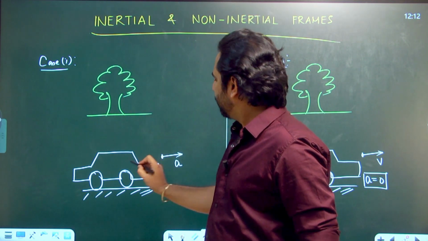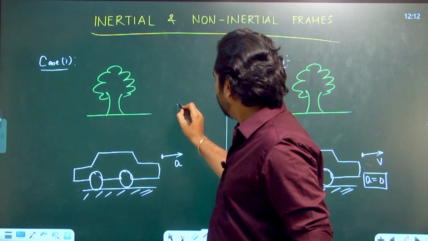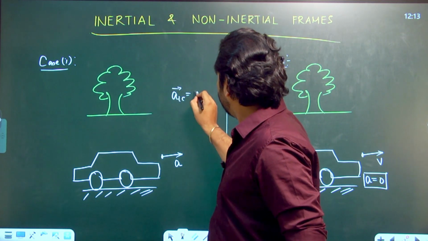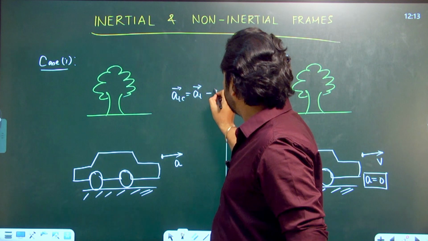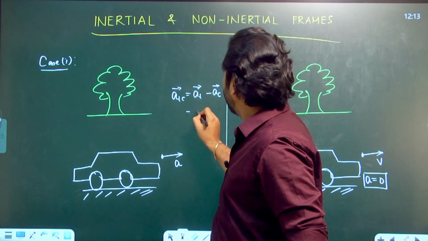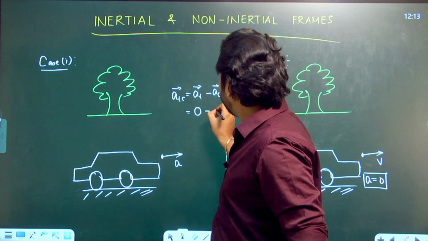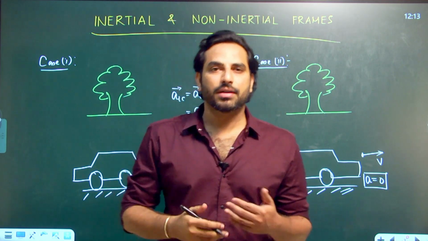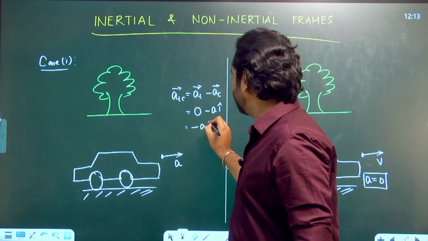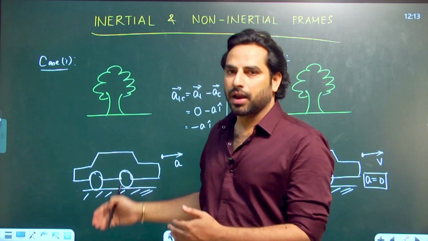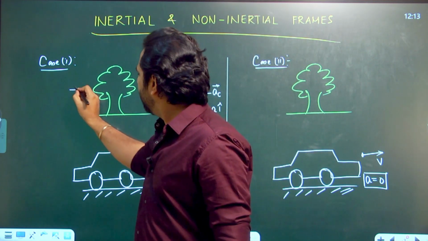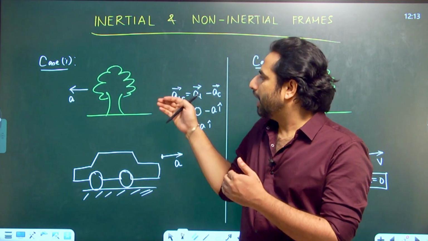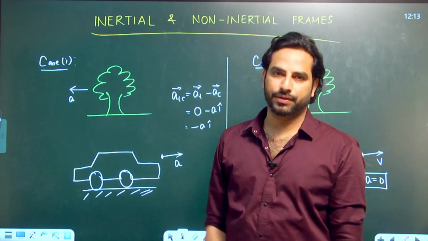Consider a tree and a car which is moving with certain acceleration A. Then acceleration of the tree with respect to car is acceleration of tree with respect to ground minus acceleration of car with respect to ground. Acceleration of tree with respect to ground is 0 and acceleration of car is A i cap. So acceleration of tree as seen by the car is minus A i cap, which means that a person who is sitting in the car will observe acceleration A in the leftward direction on the tree. According to him, the tree is accelerating, moving with an acceleration A towards left.